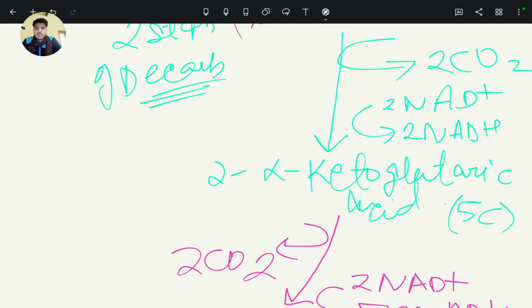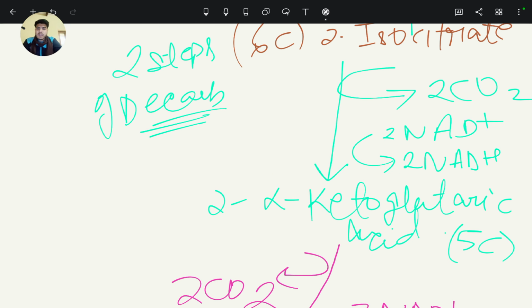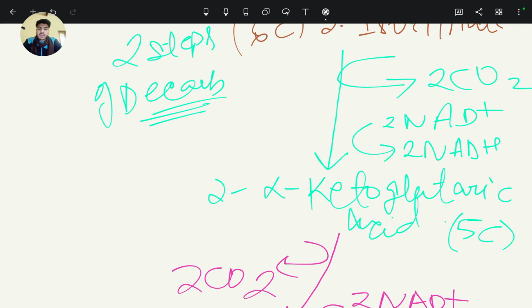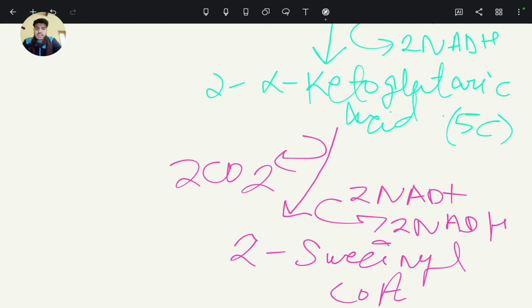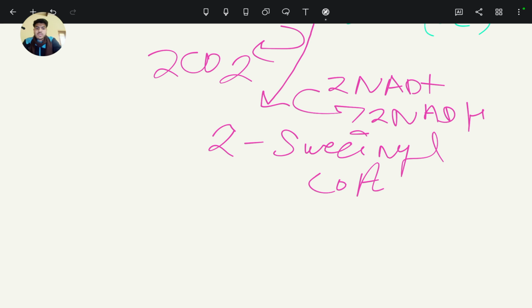So that's why decarboxylation has two steps. One is from isocitrate to alpha ketoglutaric acid, and the second is alpha ketoglutaric acid to succinyl coenzyme A. So succinyl coenzyme A has four carbons in its molecule.